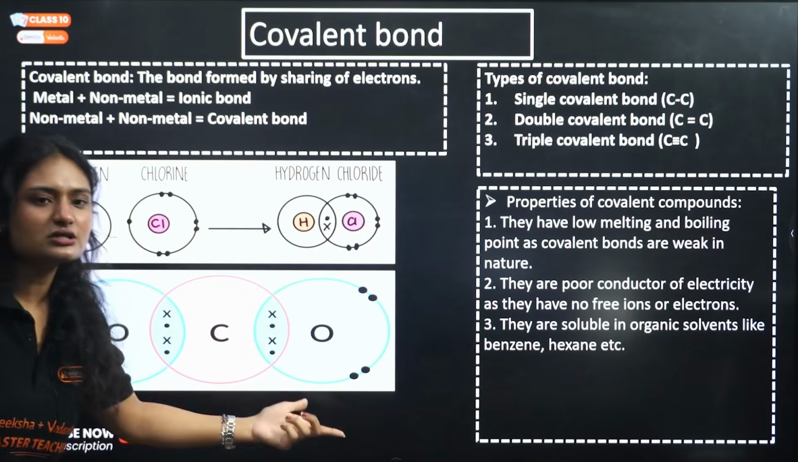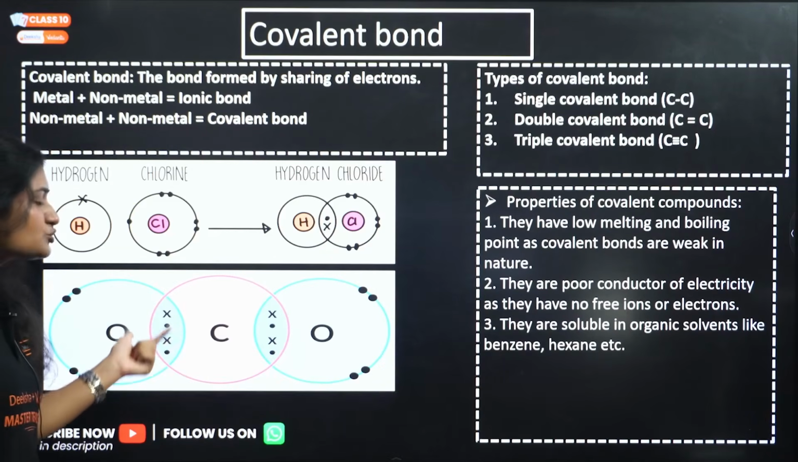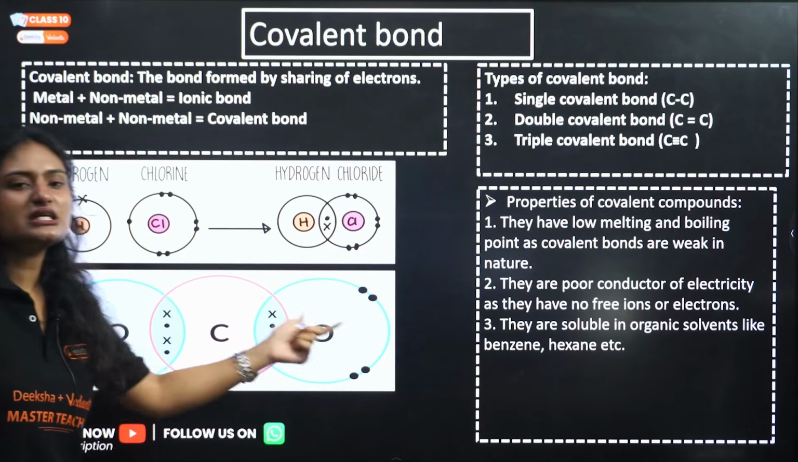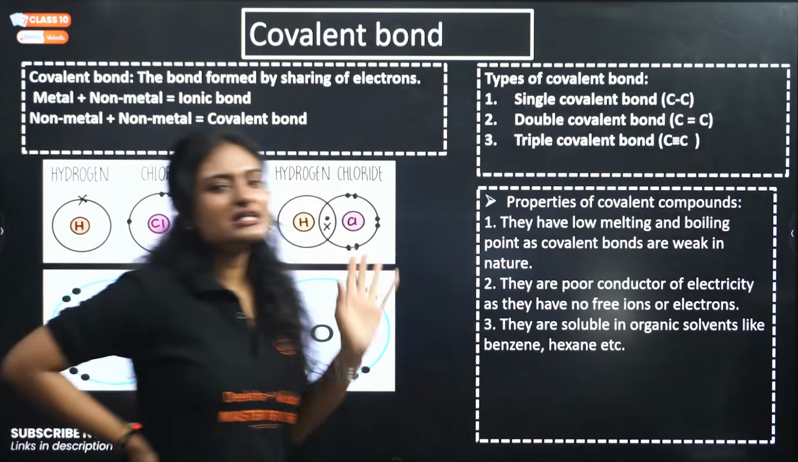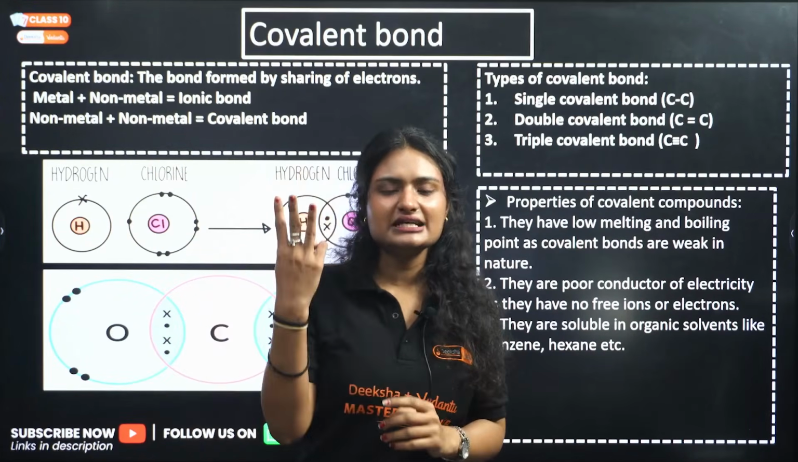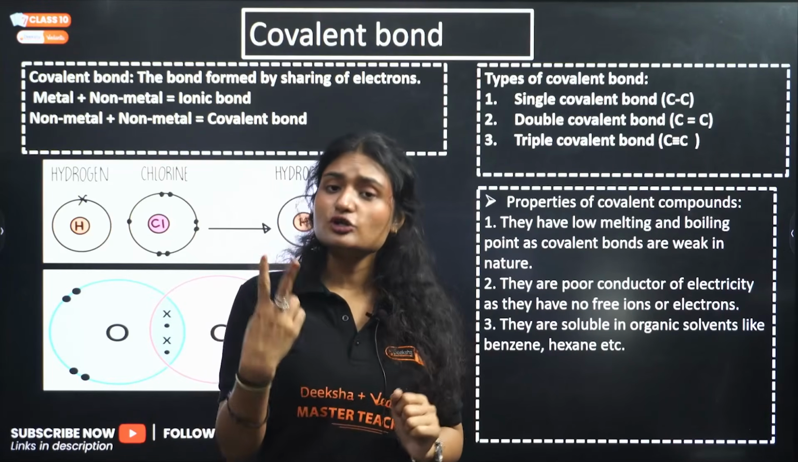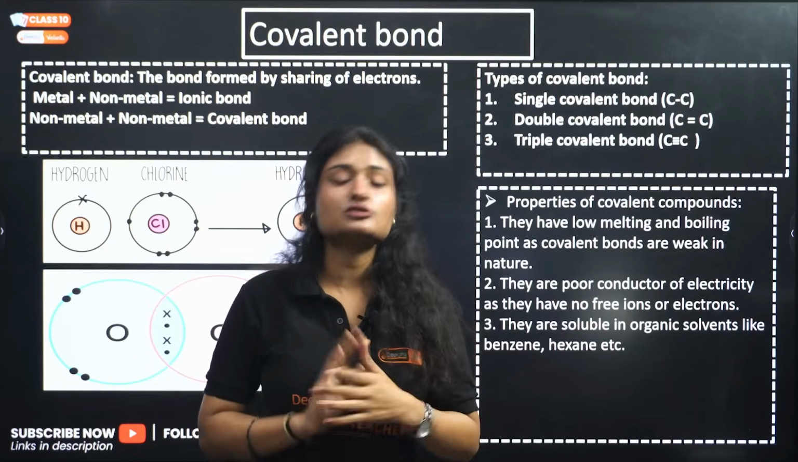Similarly, carbon dioxide. This is the structure of carbon dioxide, right? Oxygen shares its 2 electrons. Carbon shares its 4 electrons with the 2 oxygen atoms, and we get carbon dioxide. Now what are the different types of covalent bonds? There are 3 types. Single covalent bond, when only 1 electron is shared. Double covalent bond, when 2 electrons are shared. Triple covalent bond, when 3 electrons are shared.